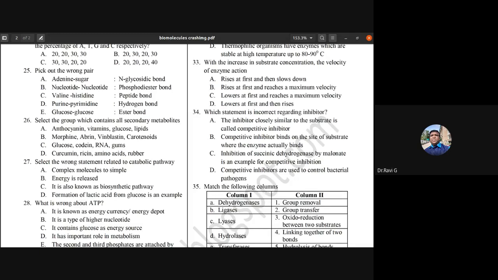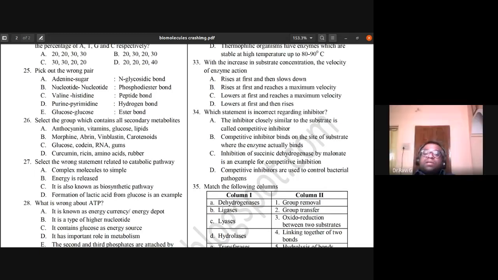See, the 34th B is the wrong statement. Competitive inhibitor binds on the site of substrate where the enzyme actually binds. So that is wrong. It binds on the site of the enzyme where the substrate actually binds. That should be the statement. So B is the wrong answer of it. 35th,